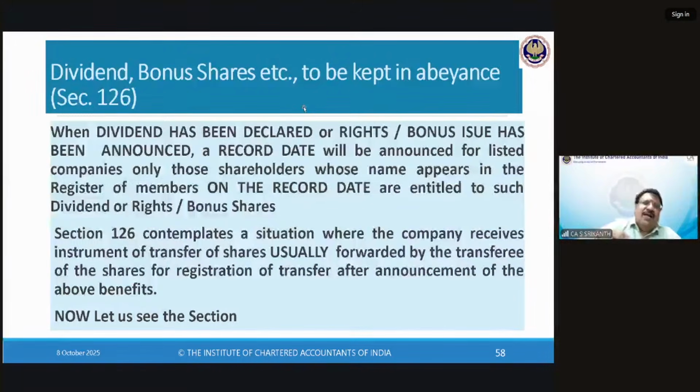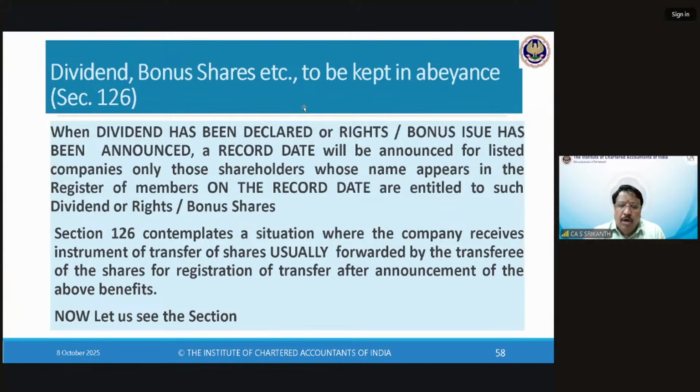So how can it happen, roughly? I purchase the share one day, next day is the record date, and the day after it comes to me. So I am technically the owner before the record date, because on that day he took the money and he sold it. So technically the sale has happened, but delivery happened only 2 days later. So in that cusp, I am caught.